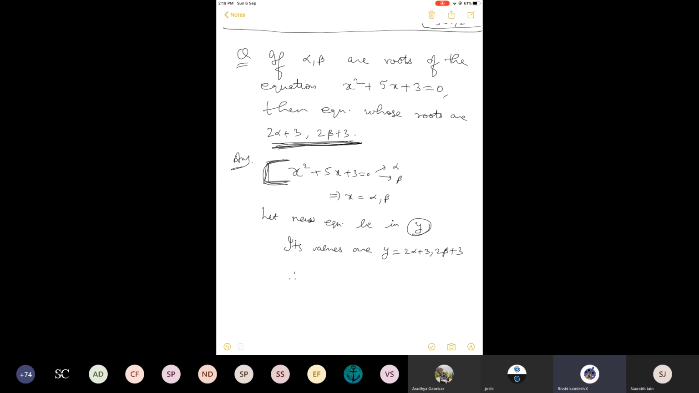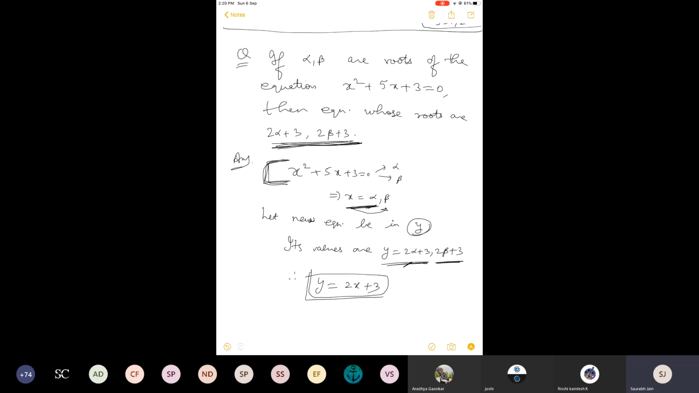y is 2x plus 3. Why? Because when x is alpha, y is 2 alpha plus 3. So if x is alpha, y is 2 times this number plus 3. When x is beta, y is 2 times this number plus 3. So that is why y is equal to 2 times x plus 3. This is the meaning. We have to find this type of relation.